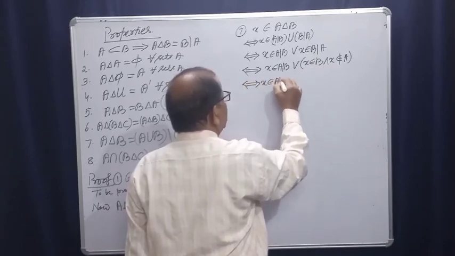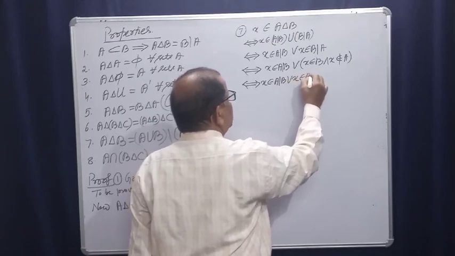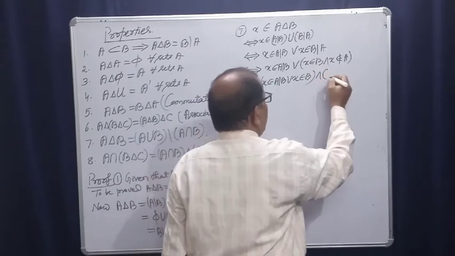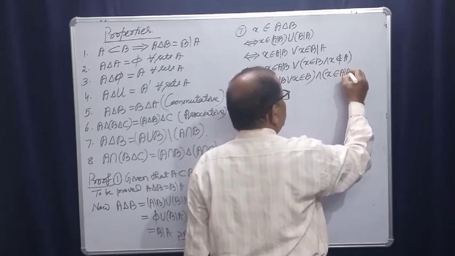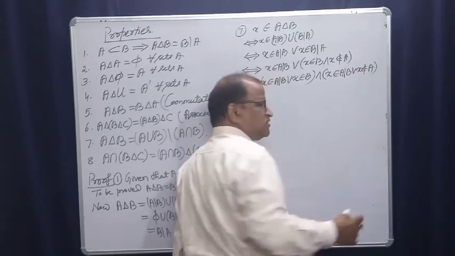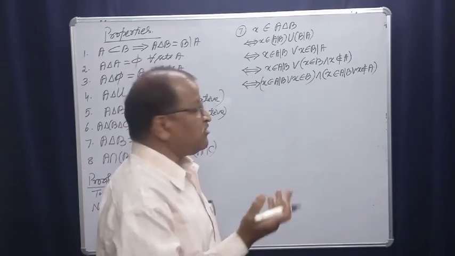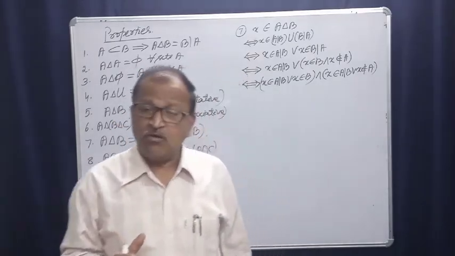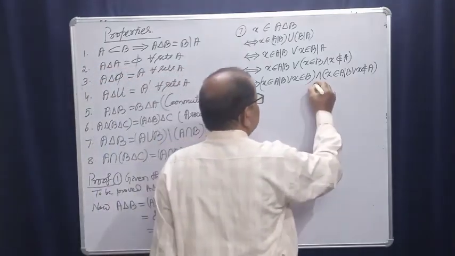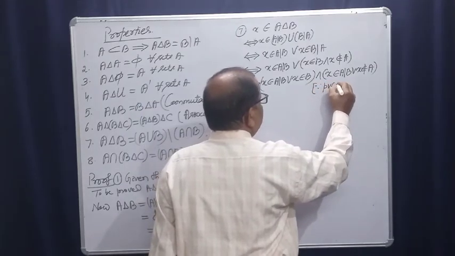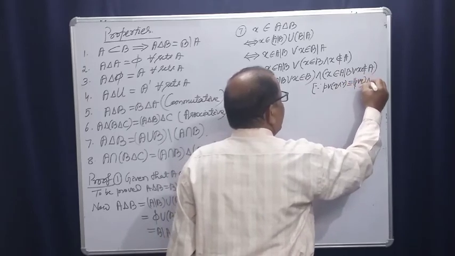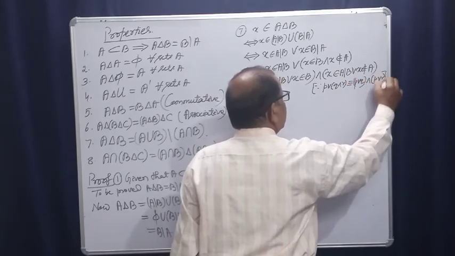X belongs to A difference B or X belongs to B, this is P or Q, and P or R, X belongs to A difference B or X does not belong to A. In logic, P or (Q and R) is equivalent to (P or Q) and (P or R). Since P or (Q and R) is equivalent to (P or Q) and (P or R), right?